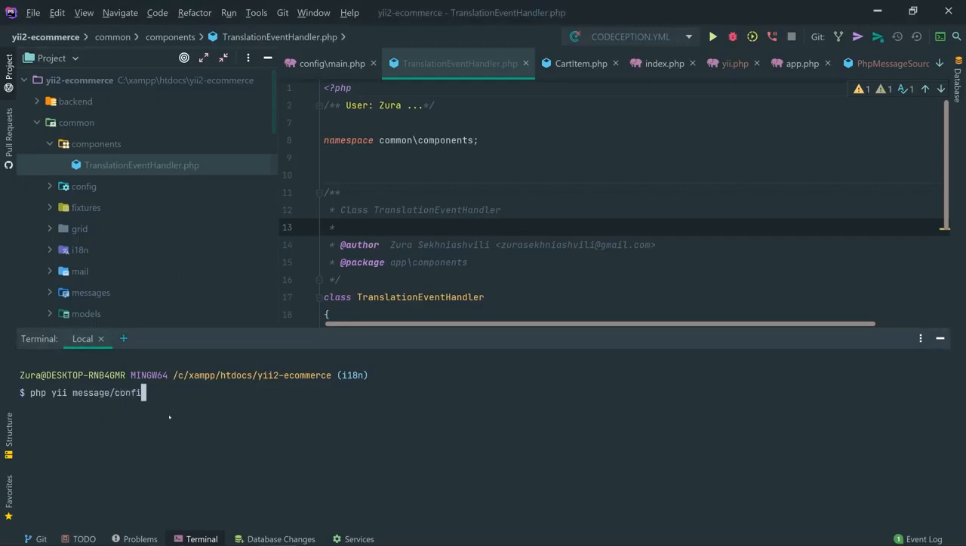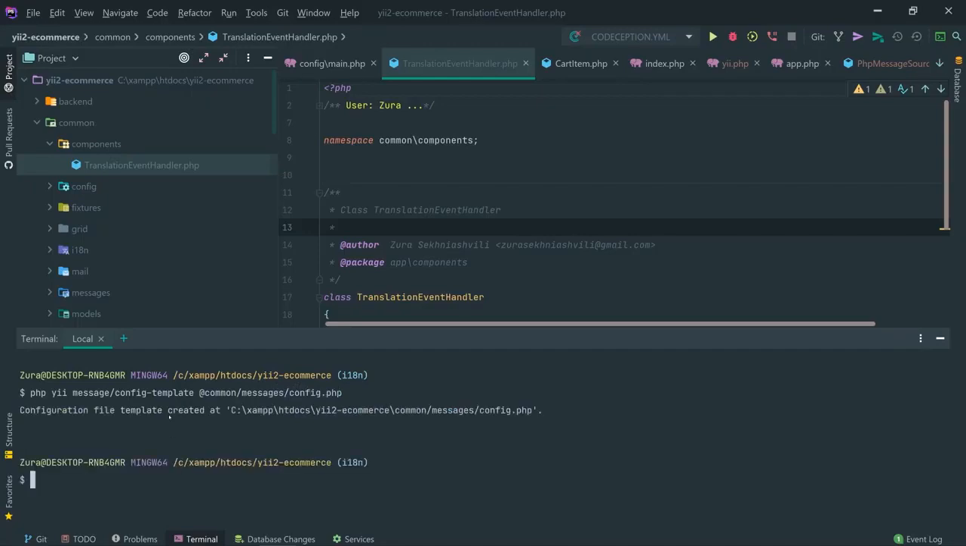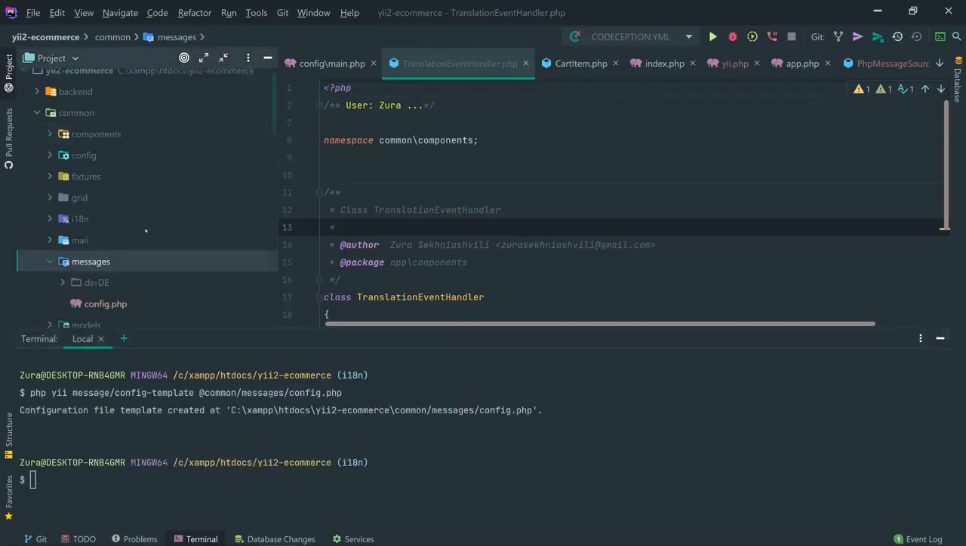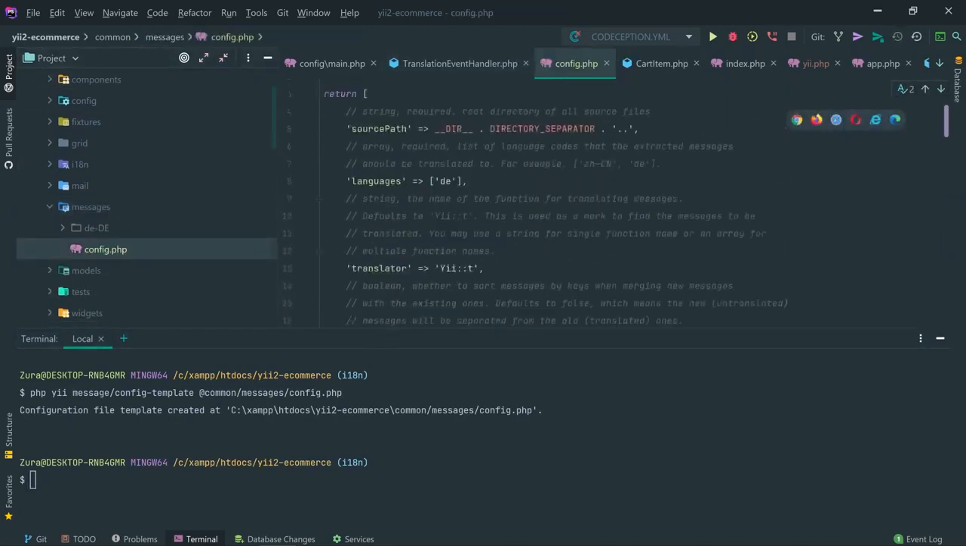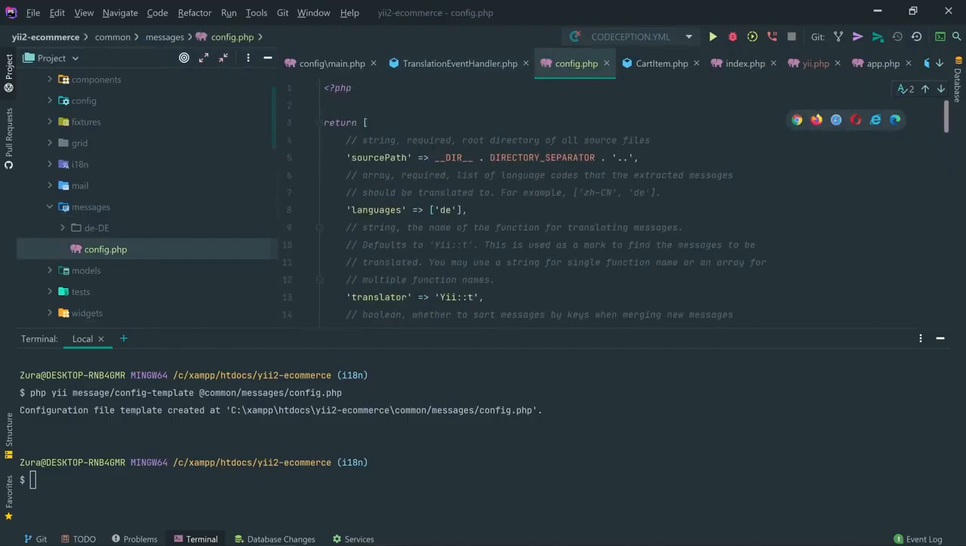One of them is config template. It's going to create a configuration file based on a predefined template, and I'm going to save that in the following area: common/messages/config.php. As soon as I hit enter on that, it will generate that config.php file right here, and let's observe that. Let's start at the top.